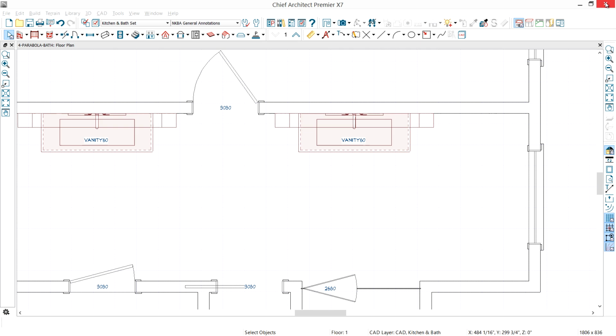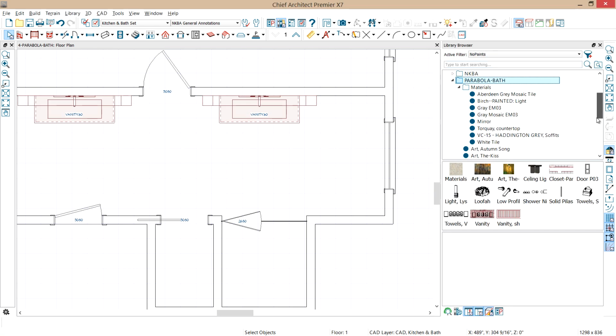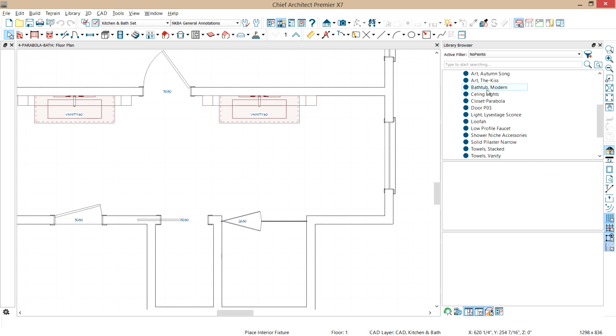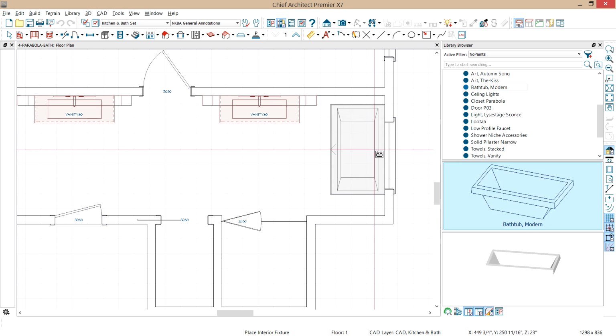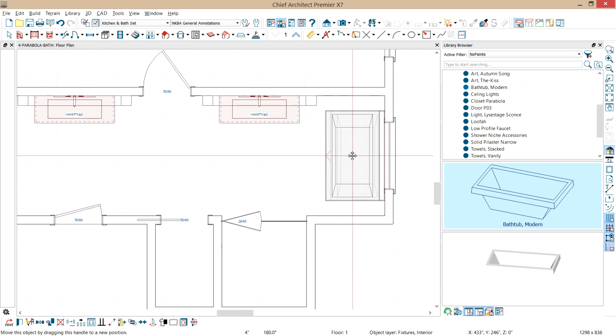In the program, what we want to do is, in the library, I'm going to grab one of my bathtubs and we're just going to place that roughly into the area that we want near that window. So we'll grab our bathtub here, and I'm just going to roughly place that in the center of the window. Just to make sure, let's use our center tool, center it, and I'm just going to pull it out here a little bit.